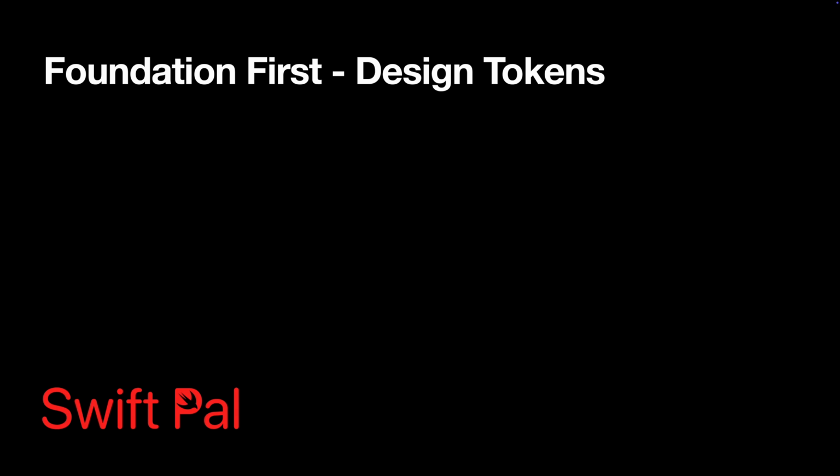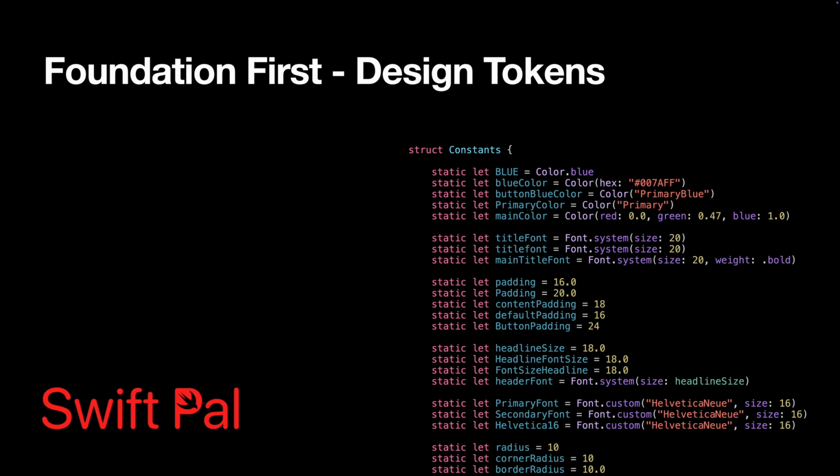Here's where most people mess up. They create a massive constants.swift file with hundreds of static values, then wonder why their design system feels rigid and impossible to maintain. Don't do that. Instead, we'll use SwiftUI's environment system to make our tokens dynamic and context aware. But first, let's talk organization.